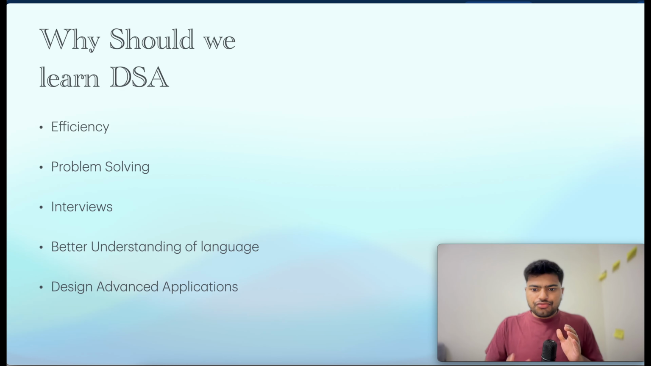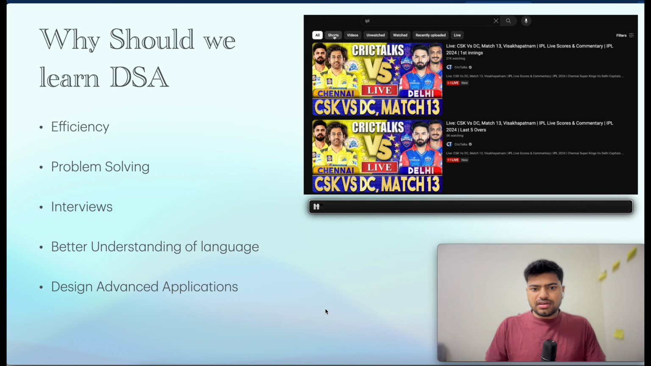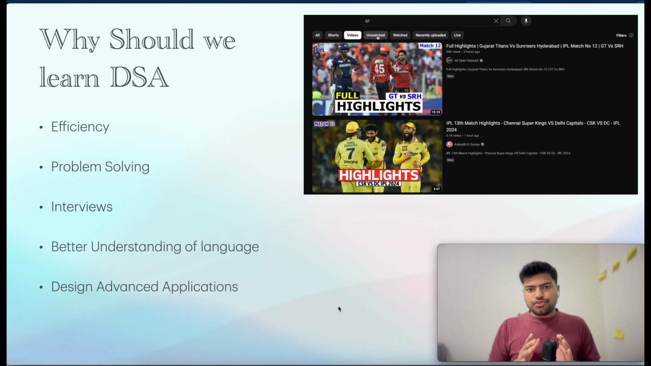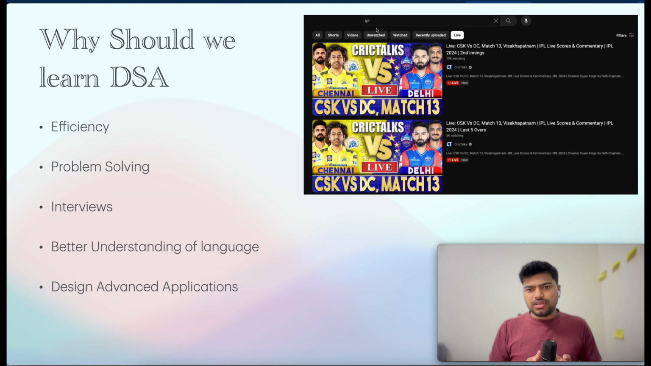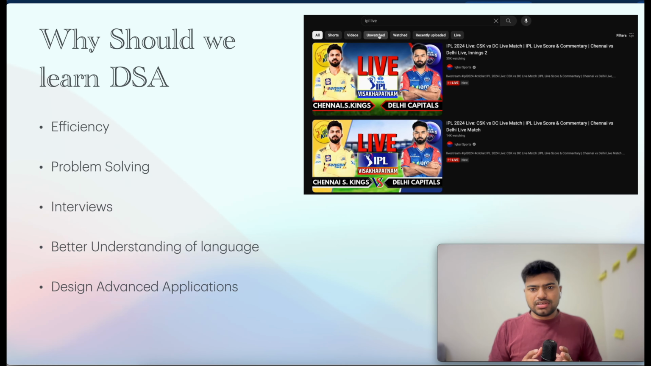Next, if we want to develop advanced applications, for example, this is YouTube. If you click shorts, videos, unwatched, watched, recently uploaded and live, see how quickly the data is coming for us. This is happening because the underlying technology which YouTube is using is data structures and algorithms, as well as other technologies. But data structures and algorithms are a must to develop these kinds of high-end and fast response applications.